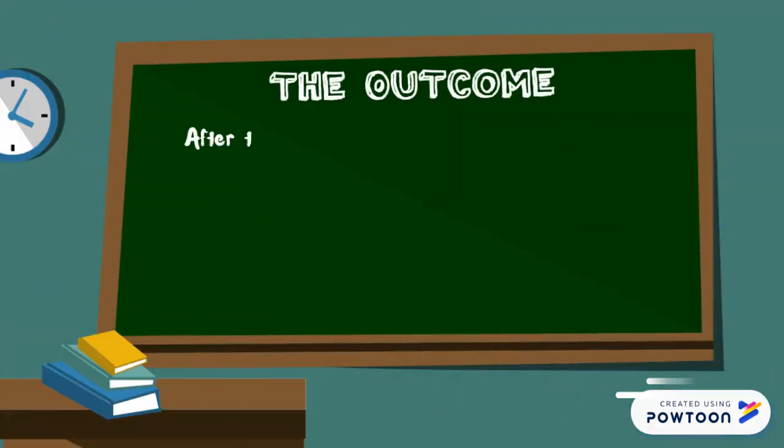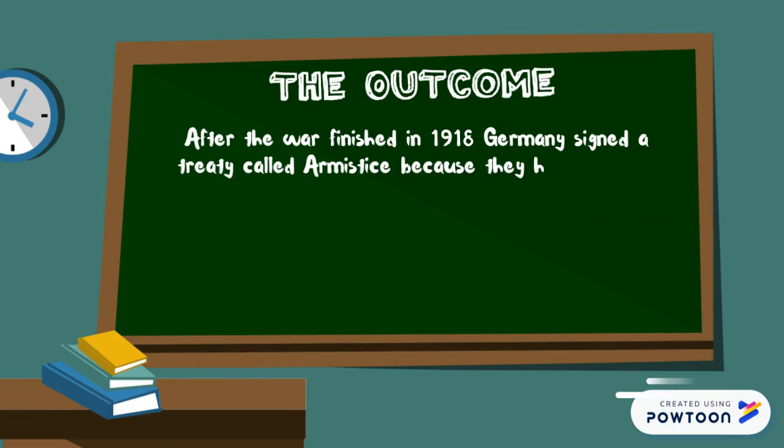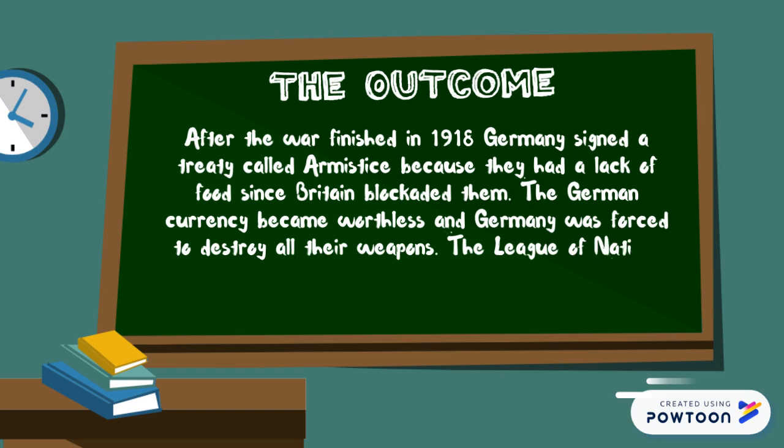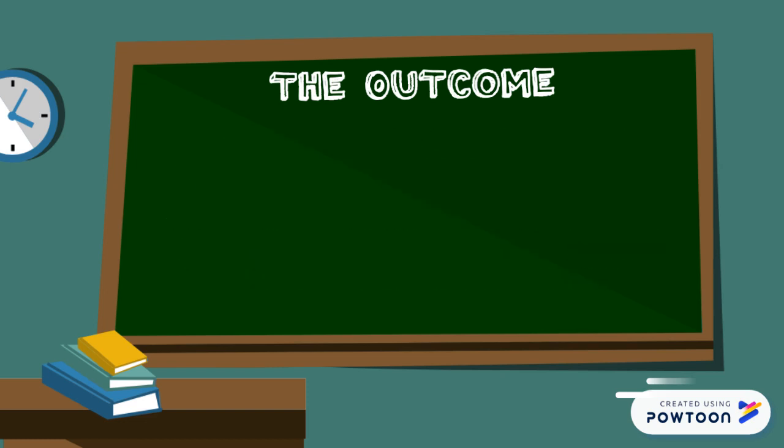The outcome. After the war finished in 1918, Germany signed a treaty called the Armistice because they had a lack of food since Britain blockaded them. The German currency became worthless in Germany.